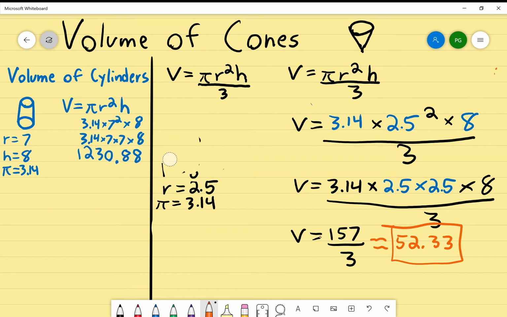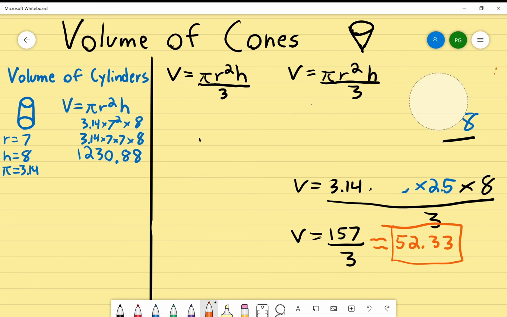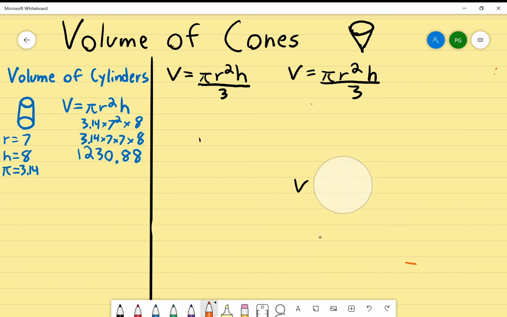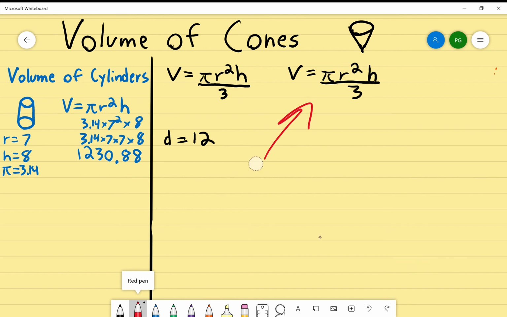Let's do one more example. You remember how sometimes when you're finding the area of a circle or the volume of a cylinder, they don't give you the radius, instead they give you the diameter, right? Well, the same thing can happen with the volume of a cone, but it's super easy. If they tell you diameter equals 12, remember, this formula does not have a diameter in it. It only has a radius. So all you have to do is find the radius. My radius is half of my diameter. So if diameter is 12, half of 12 is 6.